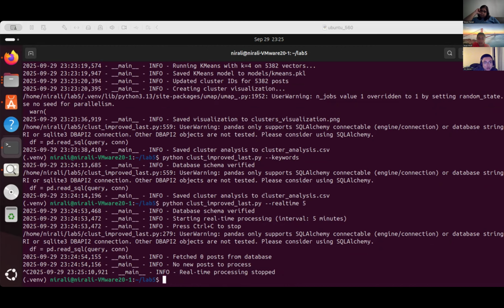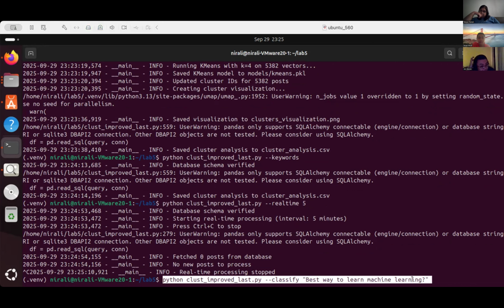One other thing our project could do is take any external message and see if it belongs in any of the clusters. So, let's see. With this classify parameter, we're just going to see this input, best way to learn machine learning, in which cluster it would be put.